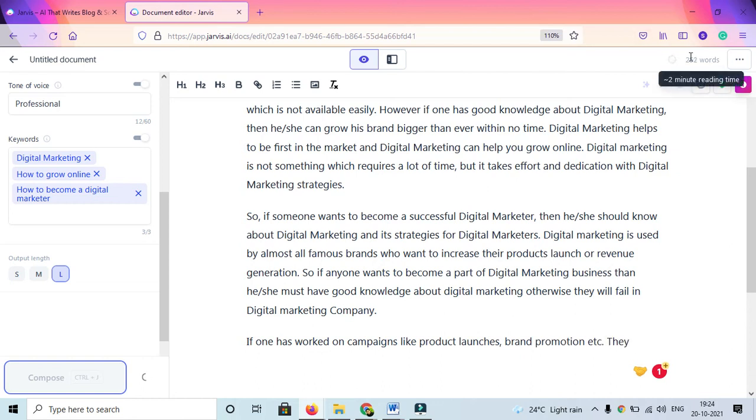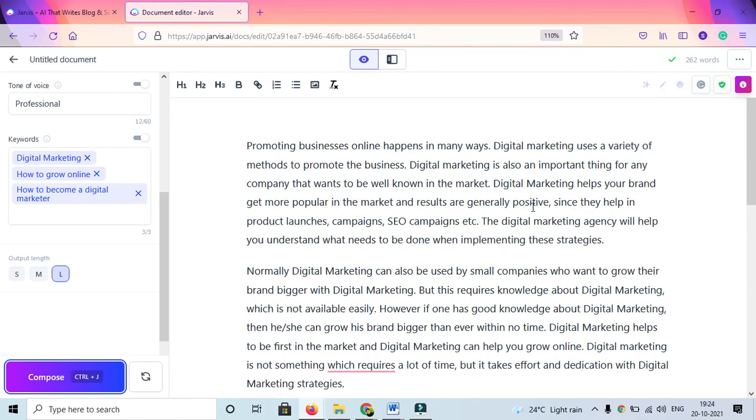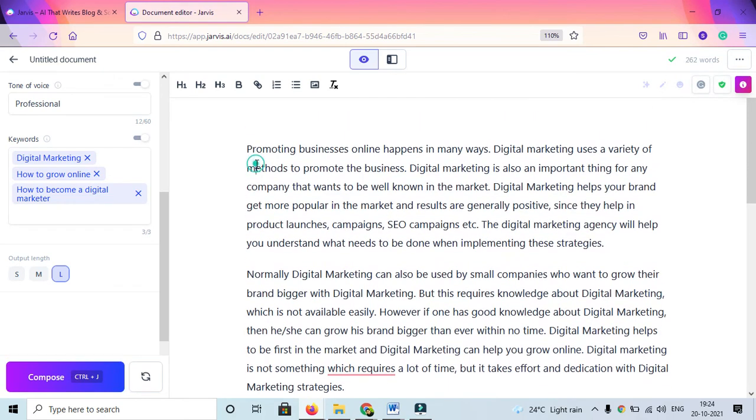You can see it has already written around, going to write 300 plus words right now. Well, it's around 262. Now we shall just give it a read right now. Promoting businesses online happens in many ways. Digital marketing uses a variety of methods to promote businesses. Digital marketing is also an important thing for any company. Now all of these are written.